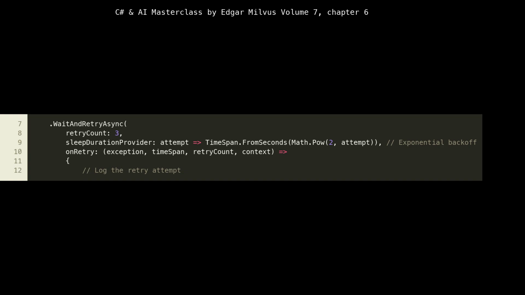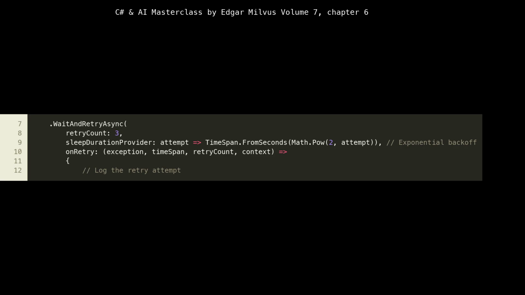Here, we configure the retry behavior. We specify retry count, 3, meaning the operation will be retried a maximum of 3 times after the initial failure. This number is a balance between resilience and not unduly delaying the overall operation or consuming excessive resources for a persistent failure. More importantly, we use sleep duration provider to implement an exponential backoff strategy, attempt equals time span